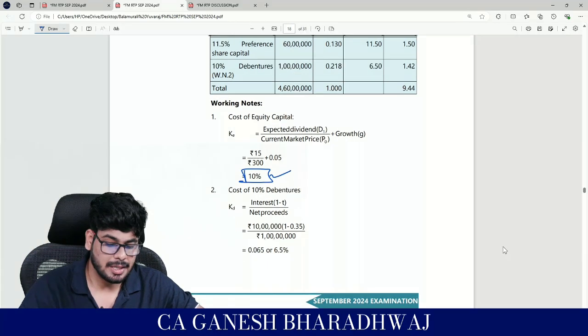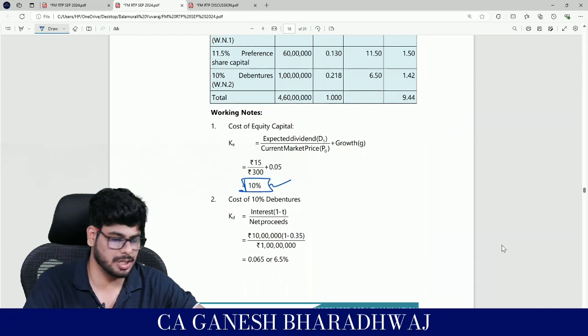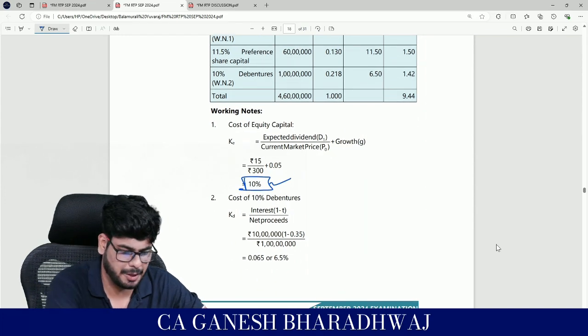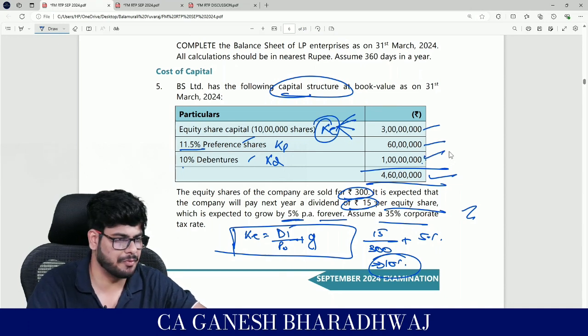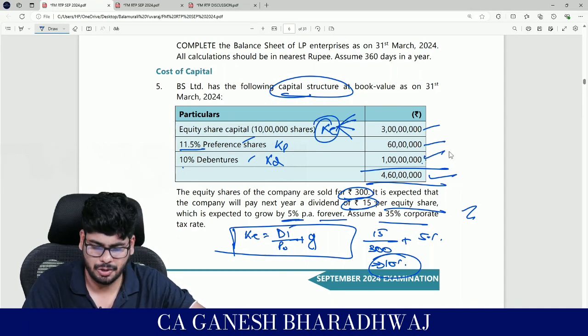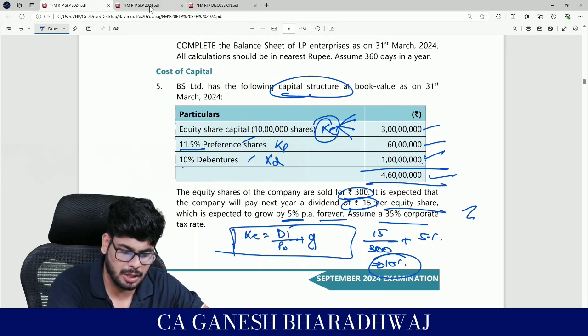No, right? Then cost of 10% debentures. They have not given anything with respect to the market price of debentures and all. So you can assume the face value as the market price. Yes, that shouldn't be a problem. Yes, so you can do the total calculation here.